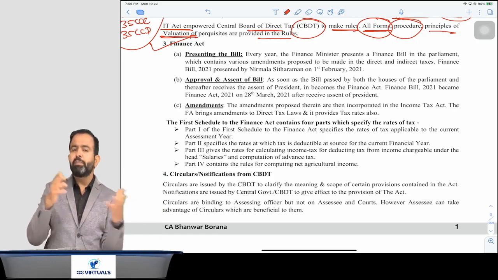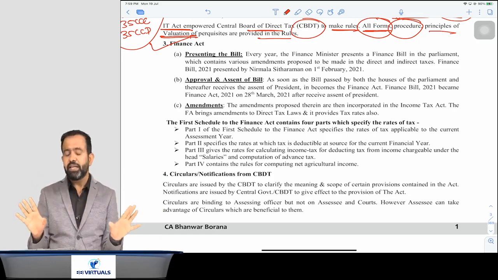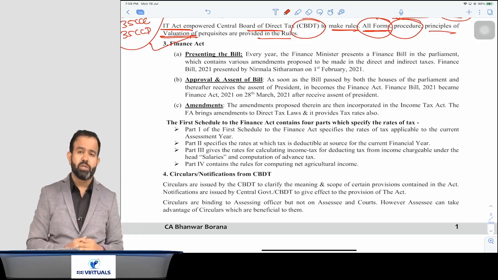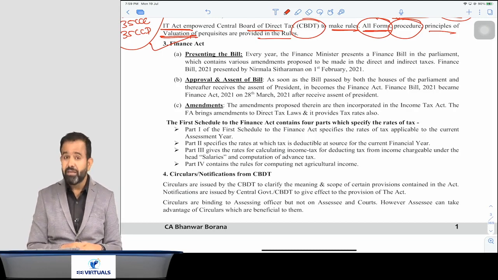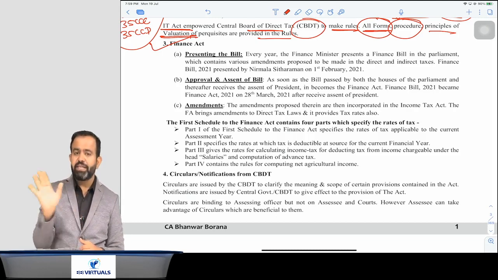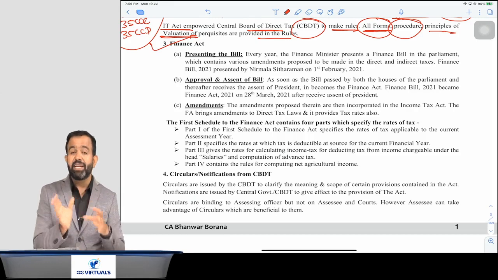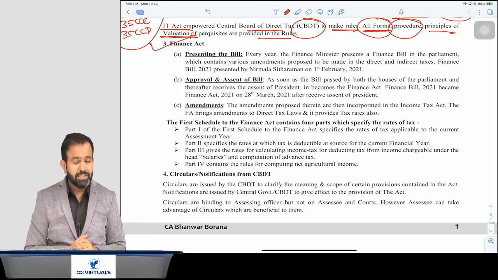So in the BJP era, they changed the date, and now they present the budget on the 1st Feb of every year. Every year on the 1st Feb, they will present the budget or finance bill. So by 31st March, at least it will be signed by the president and converted to the act. You got my point or not?